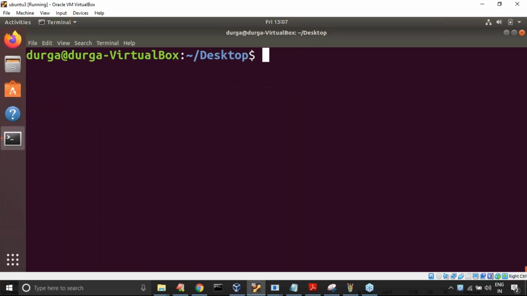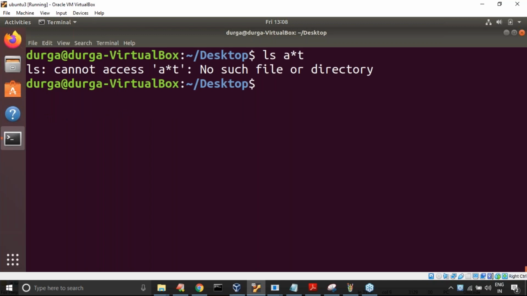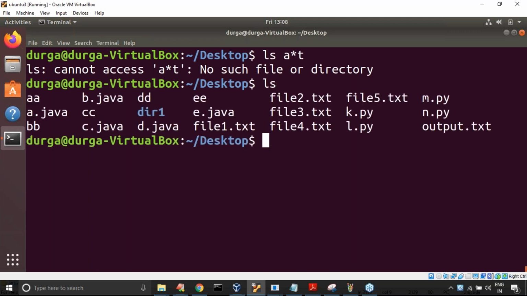Sir, now just observe: ls a* t. What is the meaning of that? It starts with A and ends with T. There should be some character already there. Remember this one.